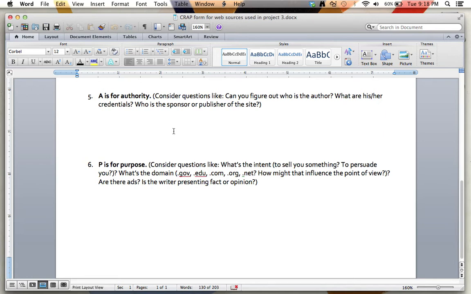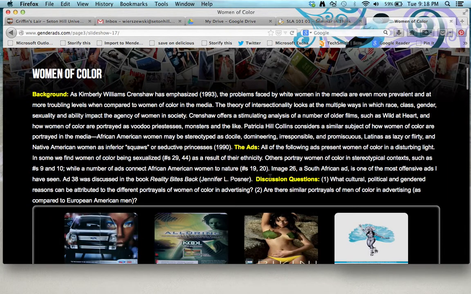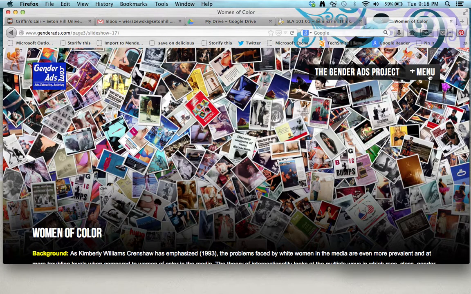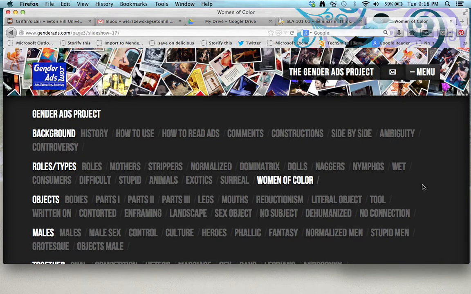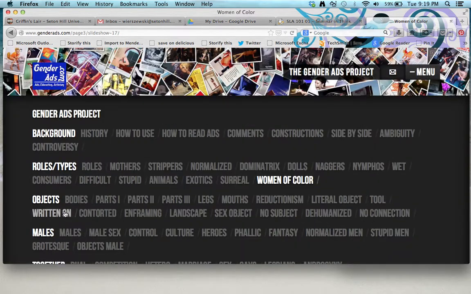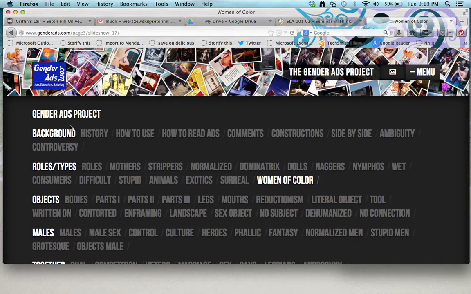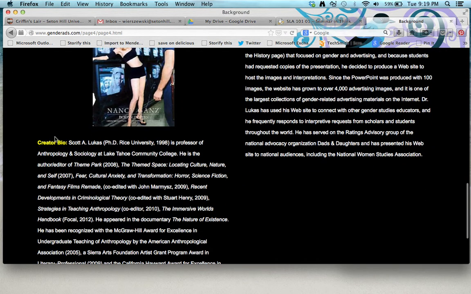We really need to figure out who's the author of the site, and in the case that there is a sponsor or a publisher, that information is important too, and whether or not this person is qualified to be writing what they're writing. So again, this is going to require a little digging. We know Scott Lucas from the bottom of the page is the person who's written this page, so let's see if we can find out who this person is. Menu, maybe background. Oh, here's a bio. Scott Lucas.